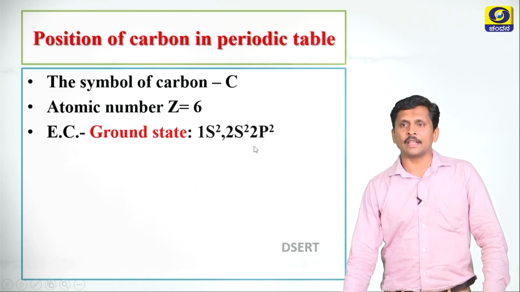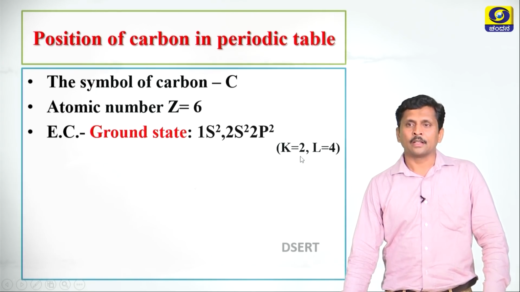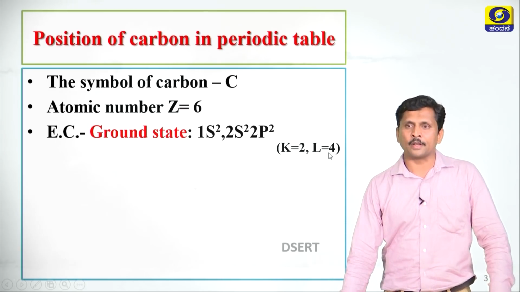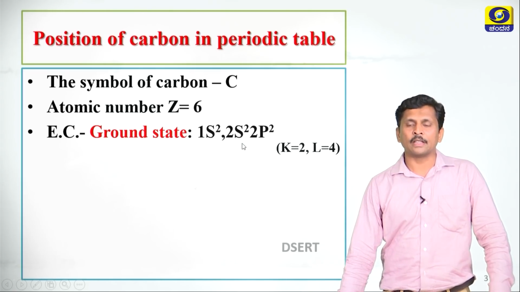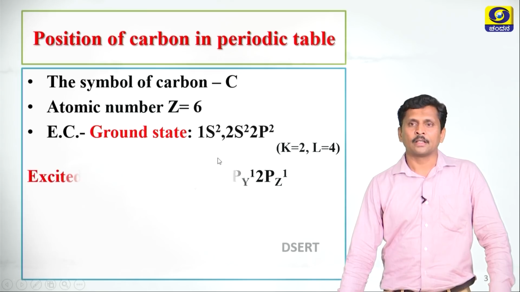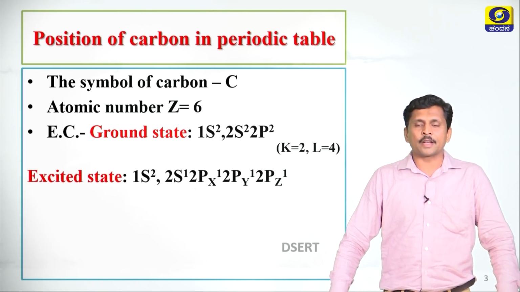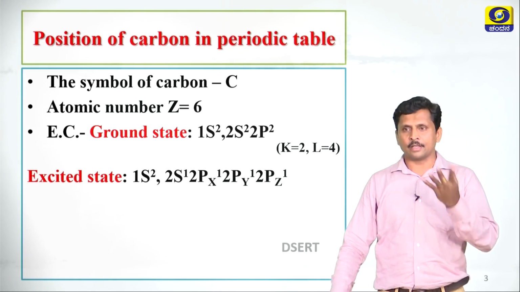The second shell is half filled, because the first shell is K, the maximum capacity of K is 2 electrons, and the maximum capacity of L shell is 8 electrons. So carbon's second shell is half filled. In the excited state, carbon exhibits the electronic configuration 1s2, 2s1, 2px1, 2py1 and 2pz1.